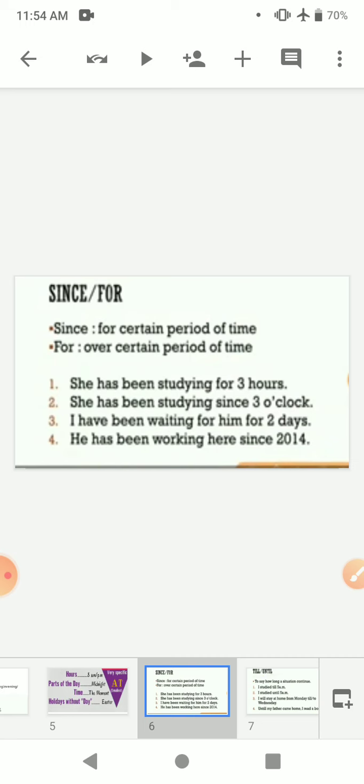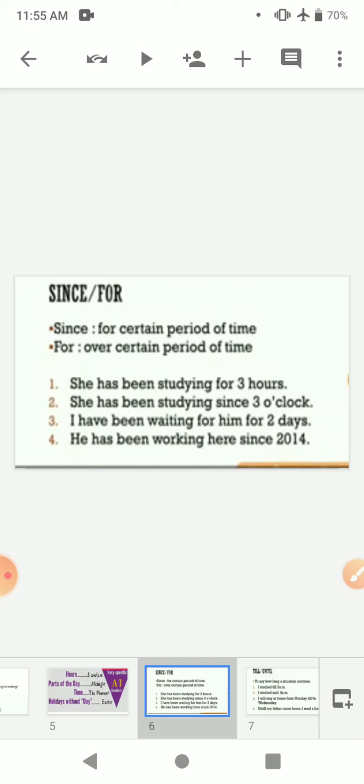Or I am saying I have been studying for 3 hours, which means I'm talking about the past and I'm still continuing this activity. So in such cases, we make use of these prepositions for a certain period of time. But there is a little difference between the two. Let's learn this difference with the help of examples.